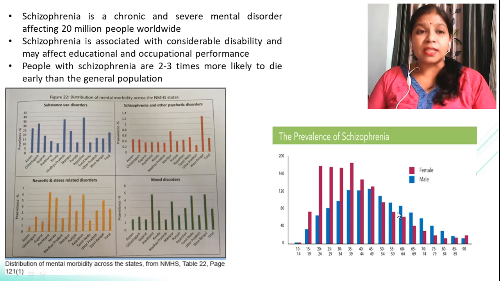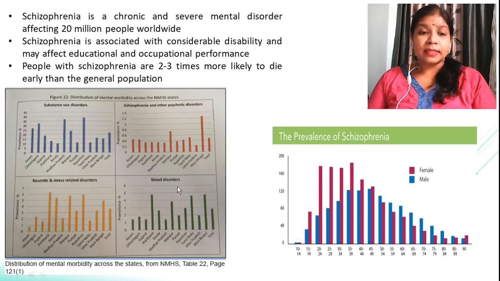People with schizophrenia are 2 to 3 times more likely to die early than the general population. This is related to the life risk due to falling down or harming themselves, so they have more chances of death as compared to a normal person.